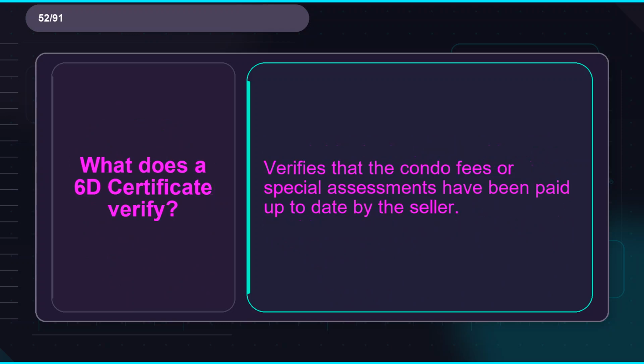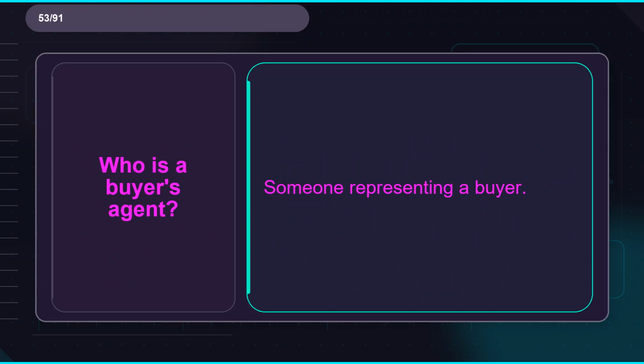Flashcard 52. Term: what does a 6D certificate verify? Definition: verifies that the condo fees or special assessments have been paid up to date by the seller. Flashcard 53. Term: who is a buyer's agent? Definition: someone representing a buyer.